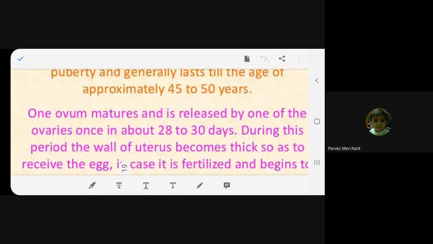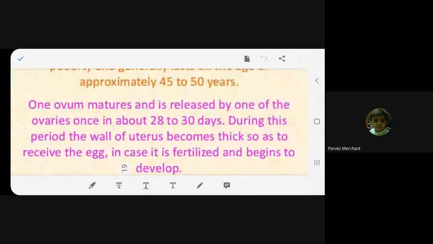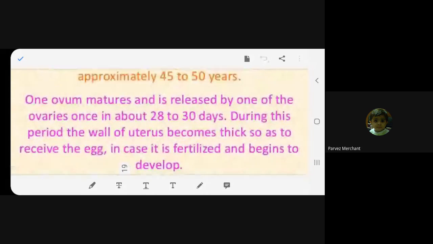What happens over there? Let's see. Yes, madam. The ovum matures and is released by one of the ovaries once in about 28 to 30 days. During this period, the wall of the uterus becomes thick so as to receive the egg in case it is fertilized and begins to develop. Fine.